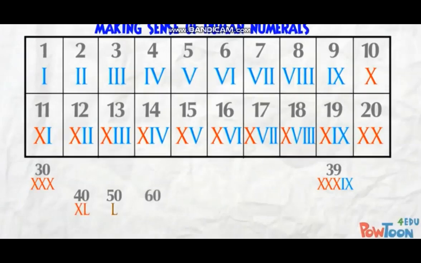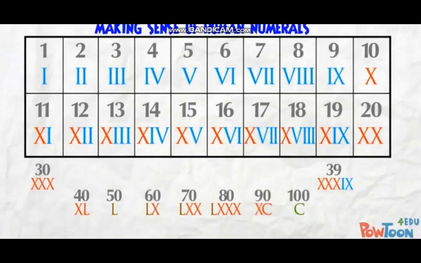60 is 50 plus 10, so it's LX. 70 is 50 plus 2 tens, and here's 80. You can count it up like this: 50, 60, 70, 80. 100 is C, green for the whole hundreds amounts. 90 is 10 less than 100, so it's XC.